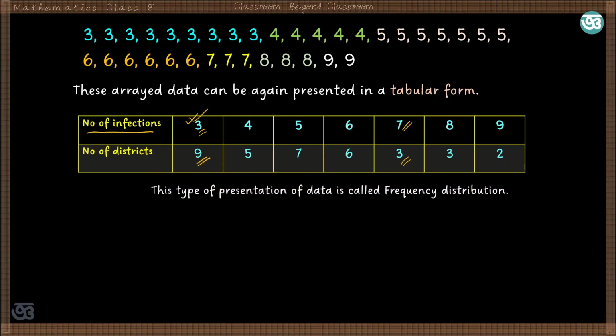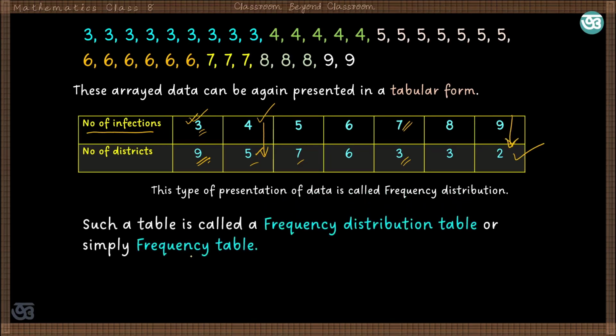Now, this type of presentation of data is called frequency distribution. These numbers, the number of districts 9, 5, 4, these are actually the frequencies of the data. So 5 is the frequency of the data 4, and similarly 2 is the frequency of the data 9. So such a table is called a frequency distribution table, or simply a frequency table.